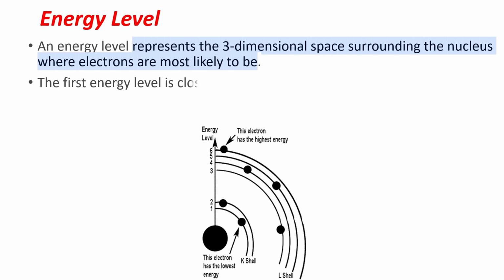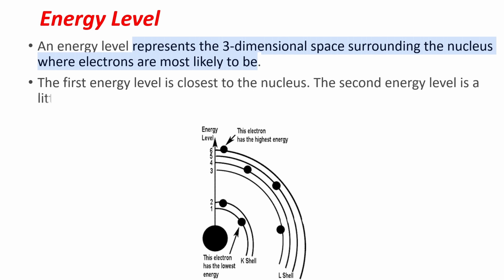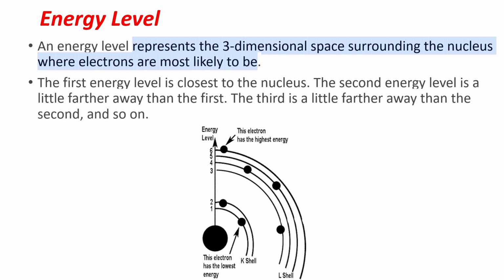See, the first energy level is closest to the nucleus, the second energy level is a little farther away than the first, and the third is a little farther away than the second, and so on. But remember, the first energy level has the lowest energy and the far away levels have the highest energy. The electrons present at the outermost shell can move anywhere, and those are called valence electrons.